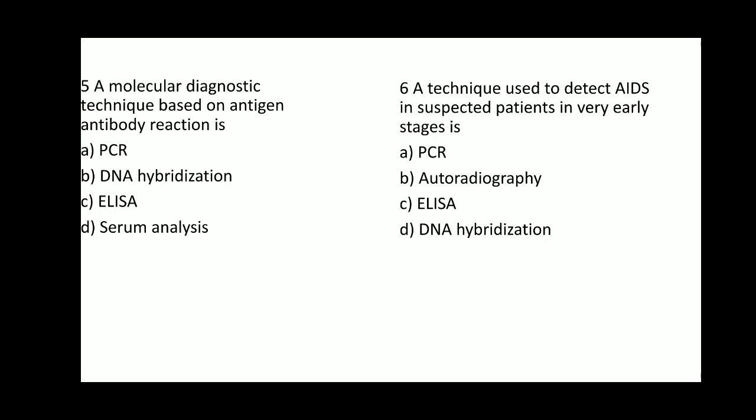Option C ELISA, yes, it is an enzyme linked immunosorbent assay wherein antigens and antibodies are detected to find the root cause of the disease, and the process is based upon antigen and antibody reaction.